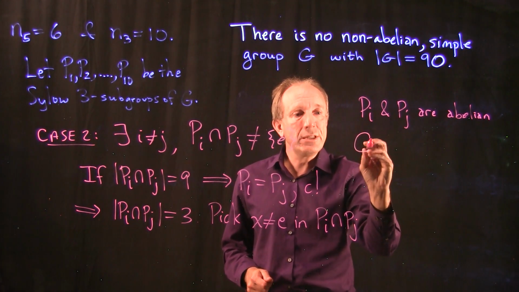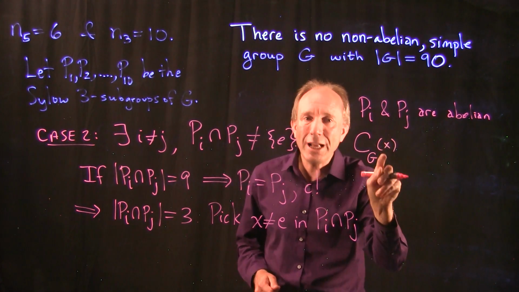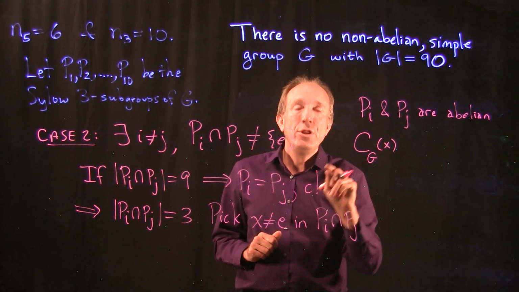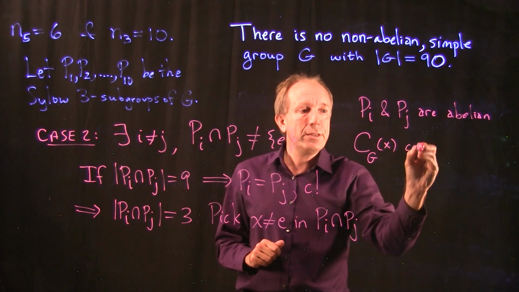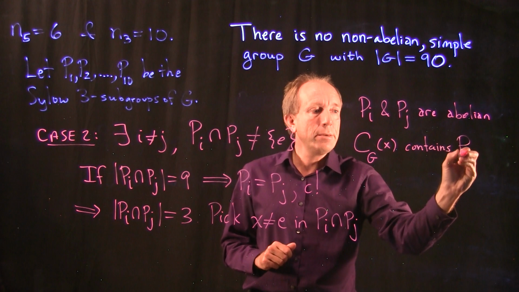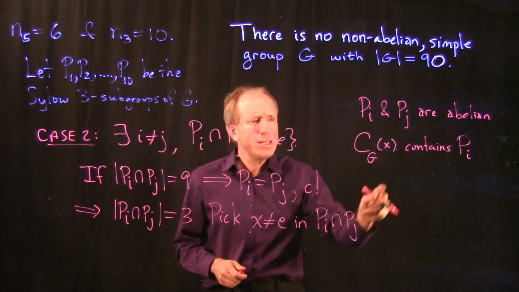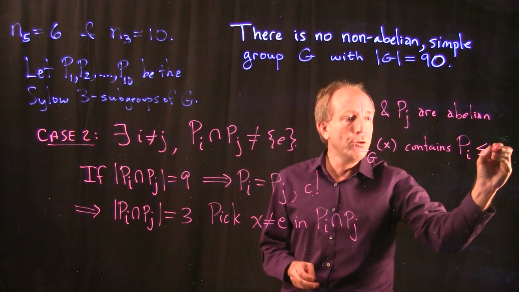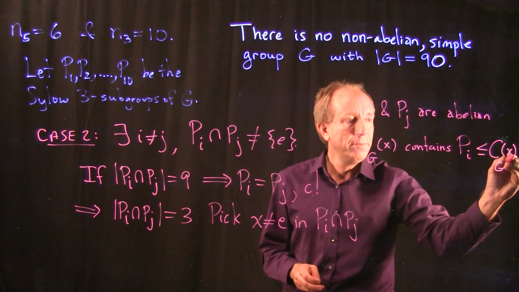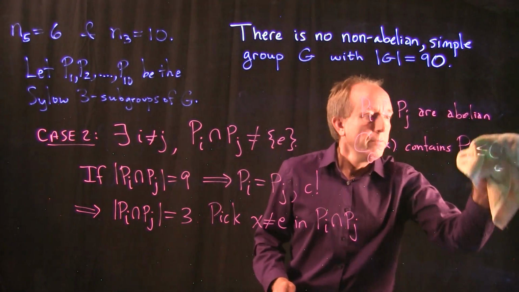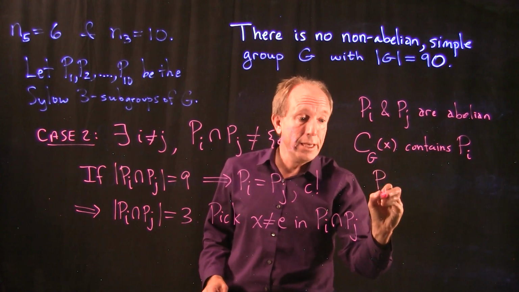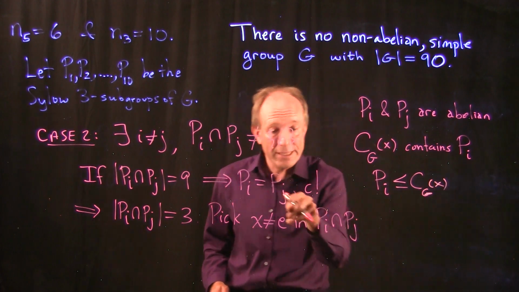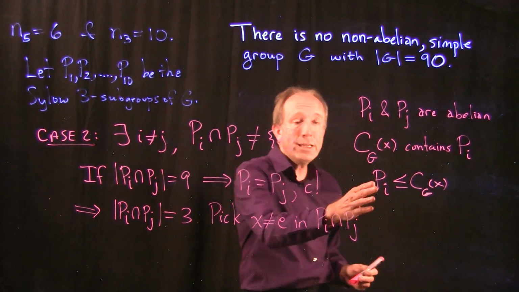In other words, if we look at the centralizer, remember the centralizer of x is all of the elements of G that commute with x. And this contains P sub i and P sub j, but in particular it contains P sub i. In other words, P sub i is a subgroup of that centralizer. Okay, so P sub i is already a subgroup, and since it's inside of the centralizer, everything in P sub i commutes with x. Since x is inside of P sub i, we get this relationship.